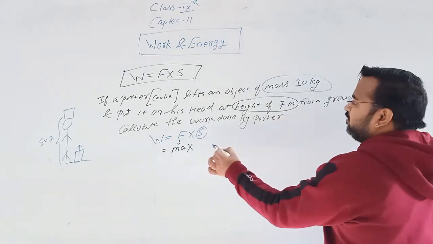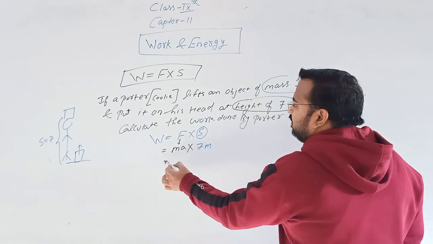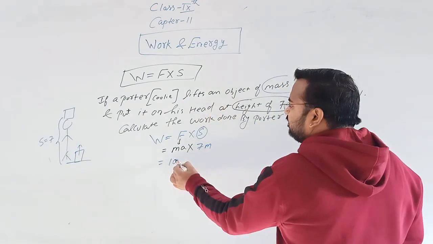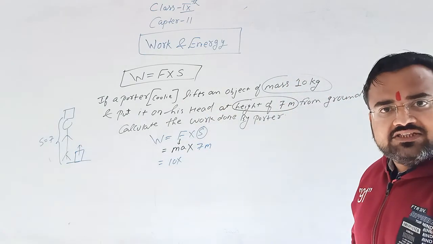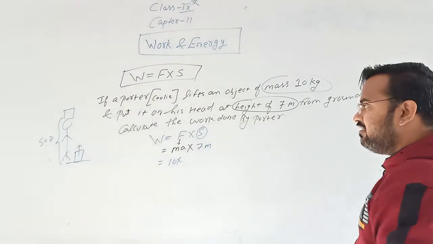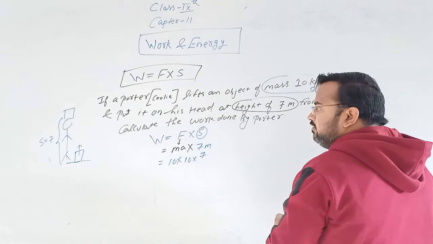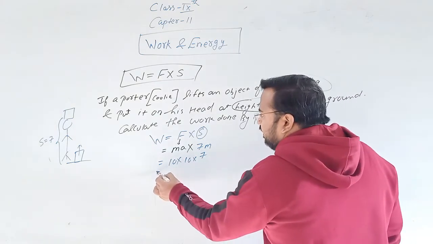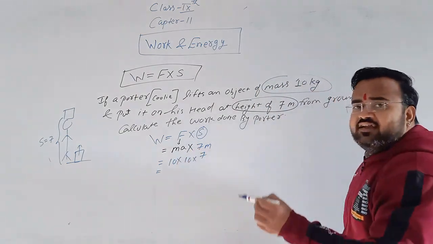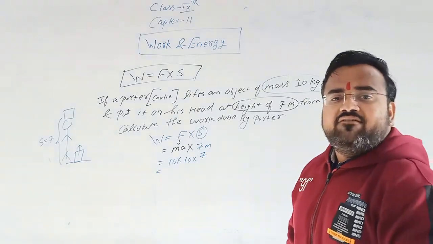So what is the displacement of the object? 7 meter. The mass is given as 10. We know that the acceleration, 10, and 7. This is the acceleration due to gravity. Remember, we did this in the chapter on gravitational force.